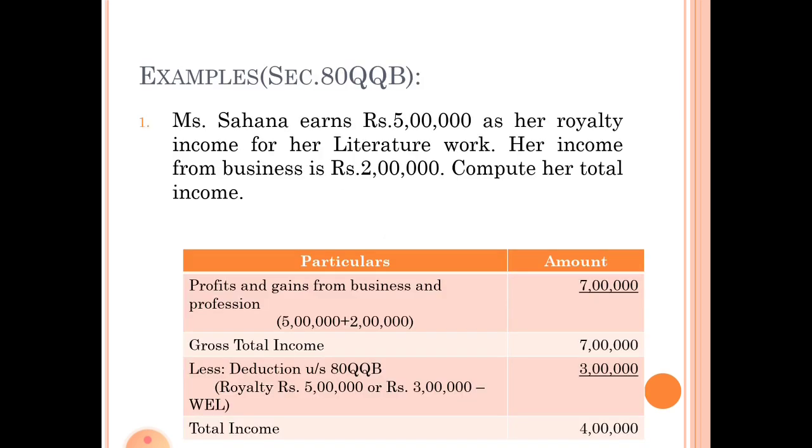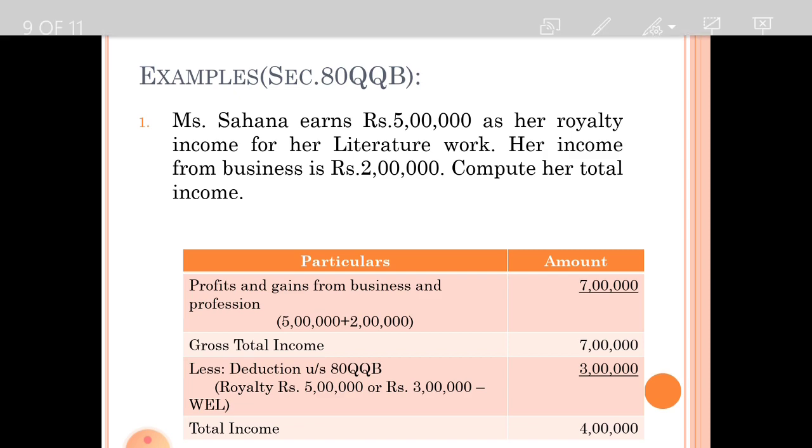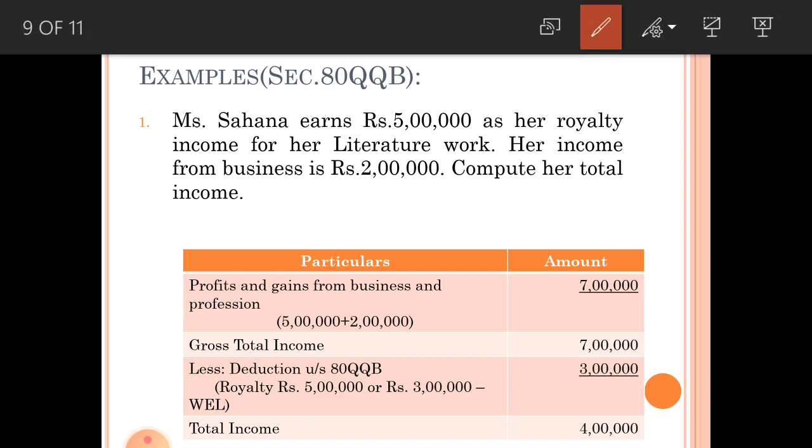Let us see some examples for this section, that is section 80QQB. See the first example. Miss Sahana earns rupees 5 lakhs as her royalty income for her literature work. Her income from business is rupees 2 lakhs. Compute her total income.